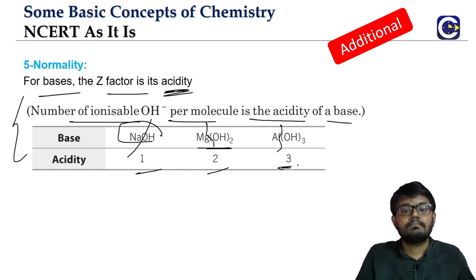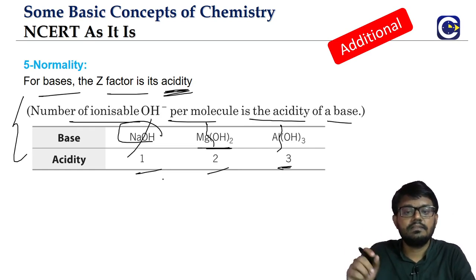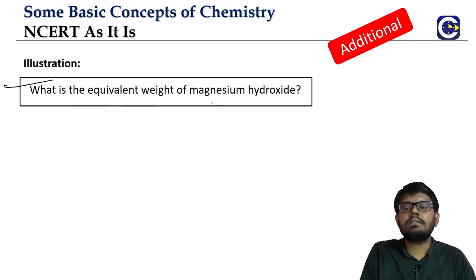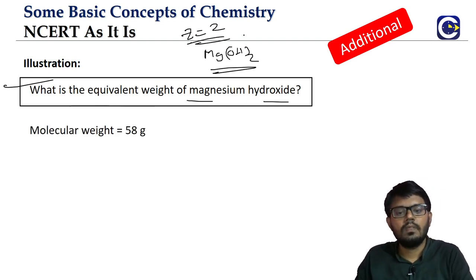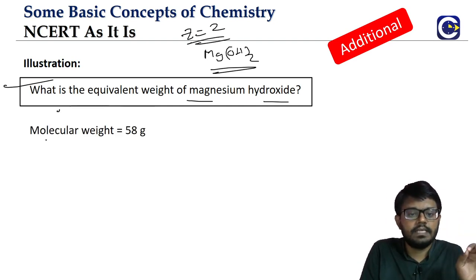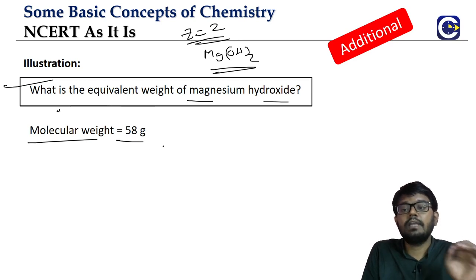That's it. So we will be able to find the Z factor. Z factor is the acidity. Look at this. What is the equivalent weight of magnesium hydroxide? What is the magnesium hydroxide formula? Mg(OH)2. Clearly, Z is equal to 2. For magnesium hydroxide, what is the molecular weight? 58.